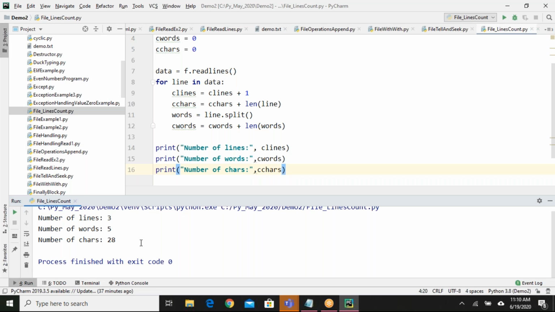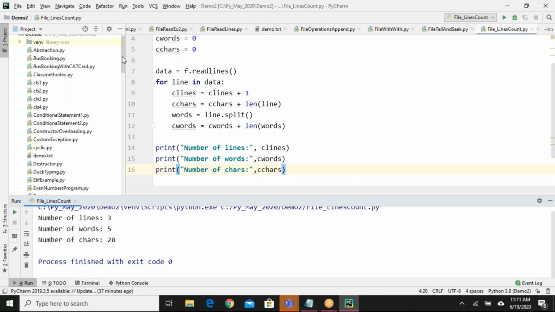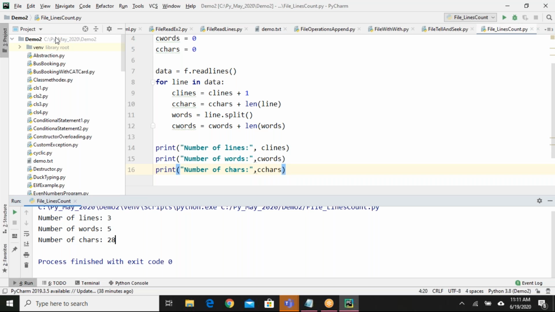Okay. Is it clear to everyone? Next, we have binary files handling also. That's not so much important, but I'll show you one simple example. You can read binary files. Binary files means images or audio files or video files. Those files you can read as binaries, and if you want you can transfer them to another location, or you can create another file. Like that you can deal with them. We'll show you only one example because that's not so important for us.